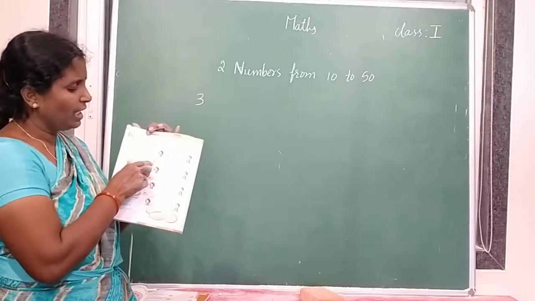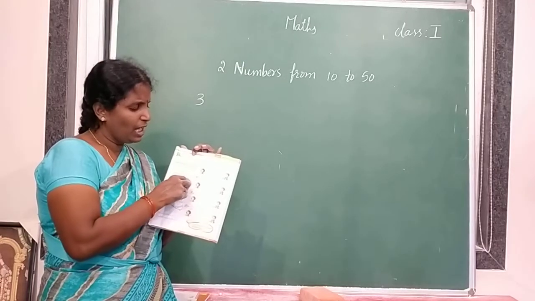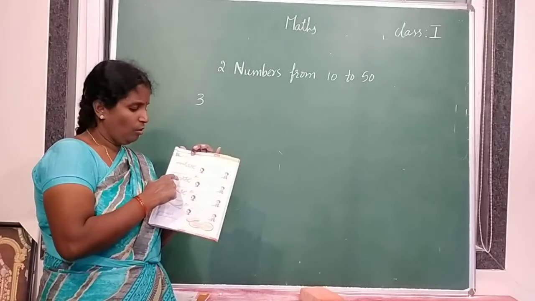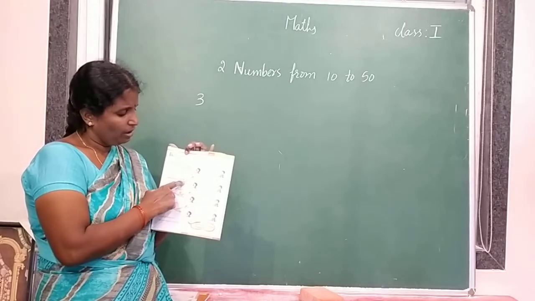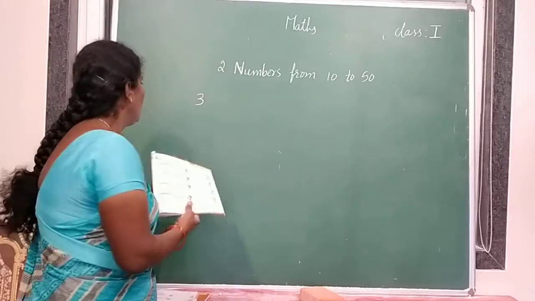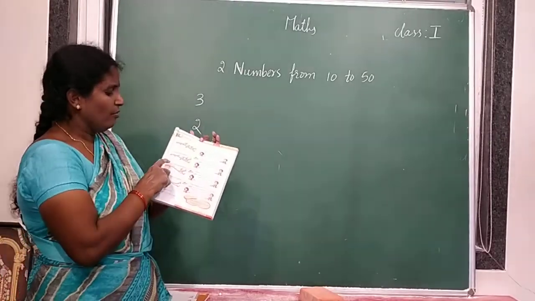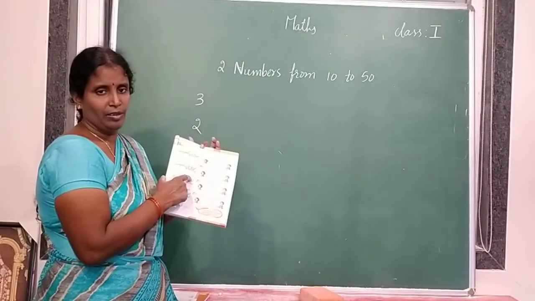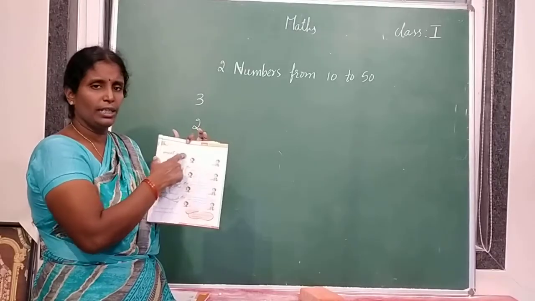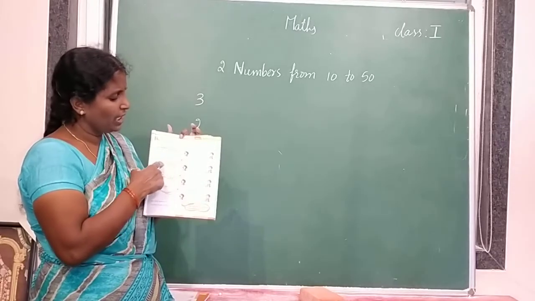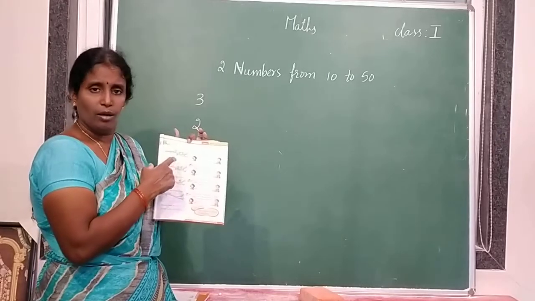One bird flies away. Look at this bird. Then how many birds are left on the branch? Two birds are left on the branch. In the first picture, 3 birds on the branch. In the second picture, one bird flies away, and 2 birds are on the branch.